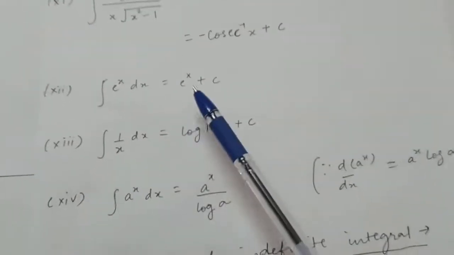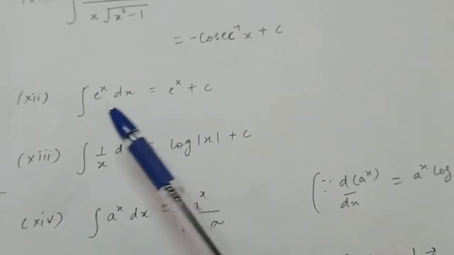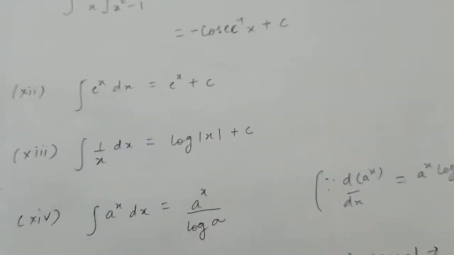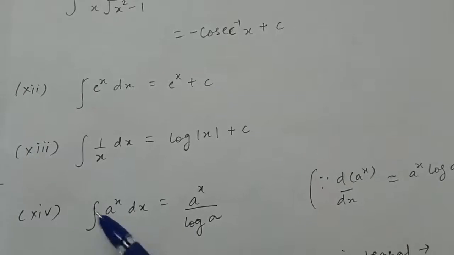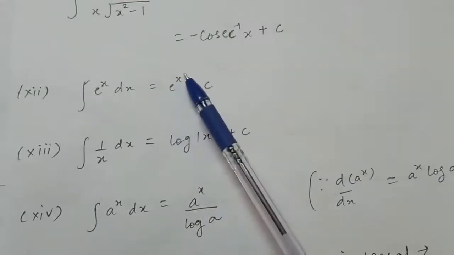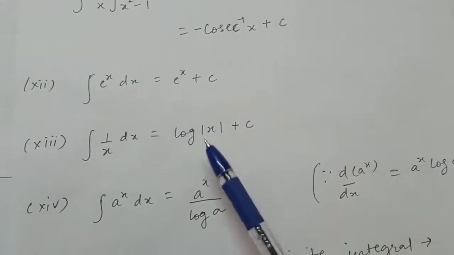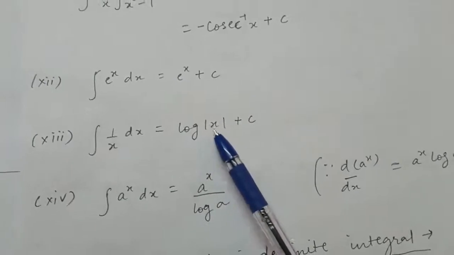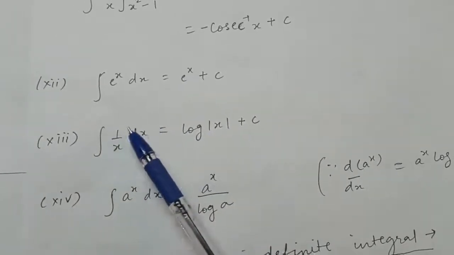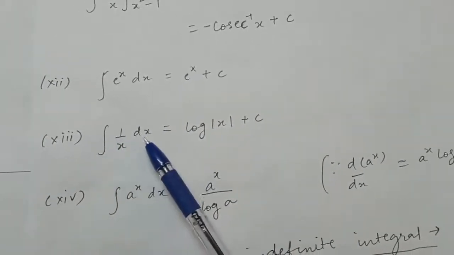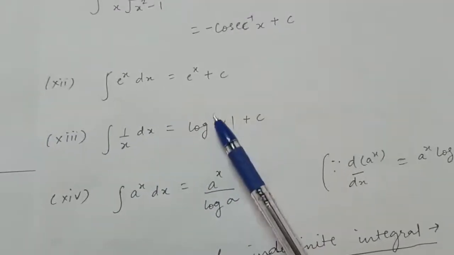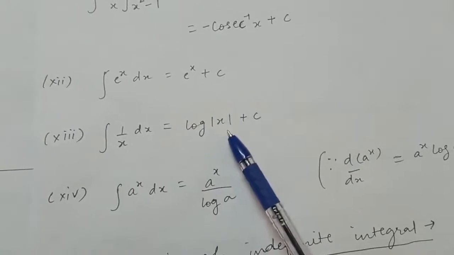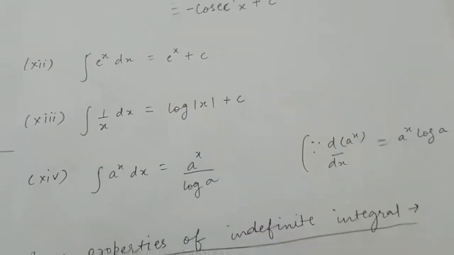Now you know the derivative of e raised to the power x is e raised to the power x. Therefore, integration of e raised to the power x is e raised to the power x plus c. Now the derivative of log x is 1 by x. Therefore, integration of 1 by x with respect to x is log mod of x plus c. Why mod of x? Because log is not defined for negative values.